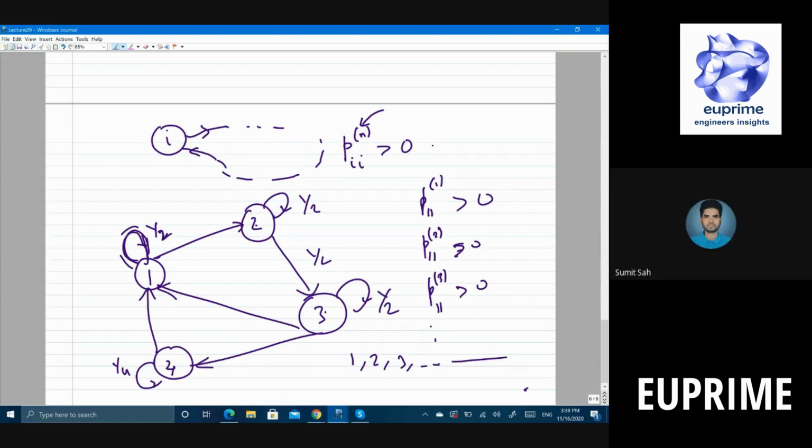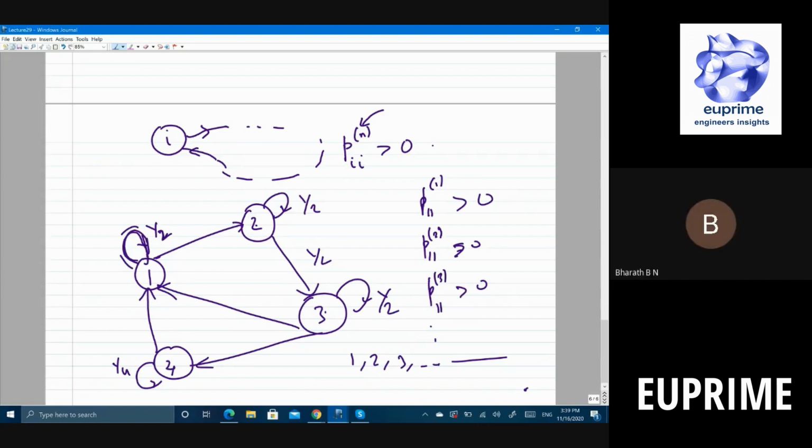Going from one position to another position in two steps doesn't mean that in between there should be another state. Not necessary. That's why I said it's a walk, right? A walk is just taking any direction, any road, nothing more. A path is where you should not repeat. You should not come back to the same node again and go forward. That's not a path.